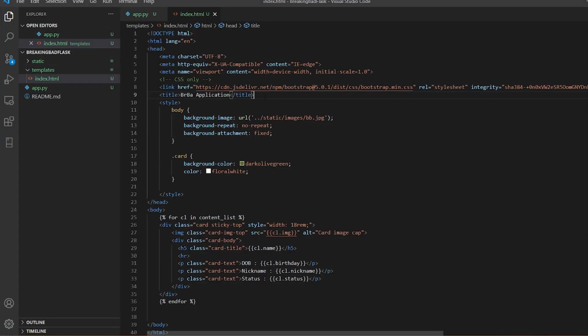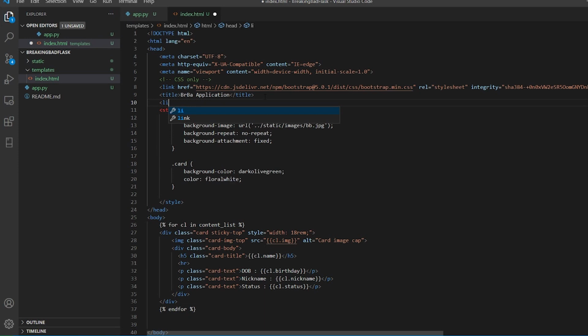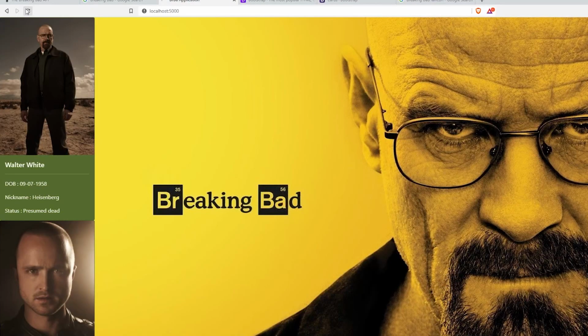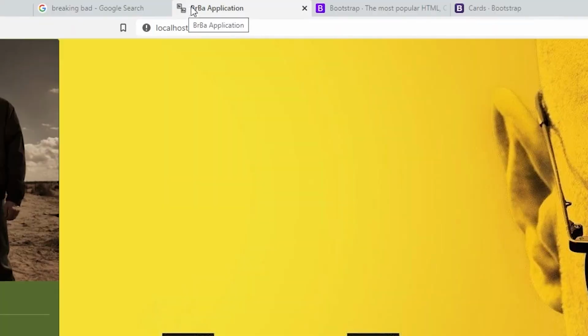Not an issue. And the way we do it, I'll say link. In the link, I'll say shortcut icon. I think that is the thing. Never mind. Shortcut icon. If it doesn't come, we'll just check. Yeah, I forgot rel. Okay, so rel is shortcut icon, and we have it. And I think we will have to give it an href and static images and logo. And now let us try to run this. All right, so I'll reload, and we have it. As you can see, over here on the top we have that logo, small cute logo.